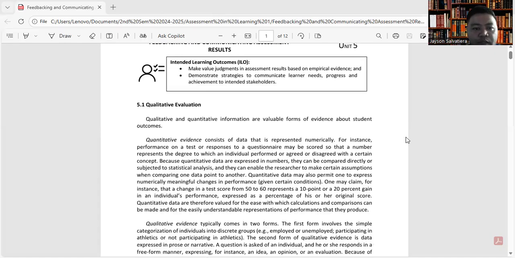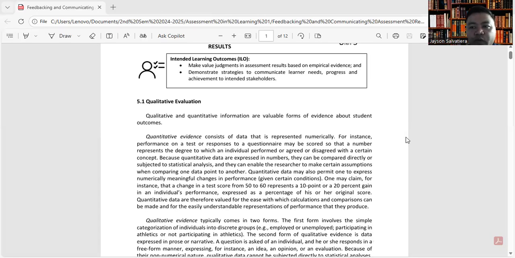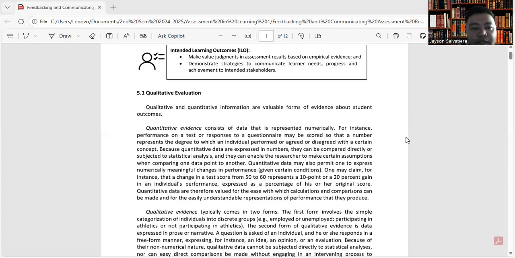So we come to the first topic, which is the qualitative evaluation. Qualitative and quantitative information are valuable forms of evidence about student outcomes. When we talk about quantitative evidence, this consists of data that is represented numerically. So it has something to do with